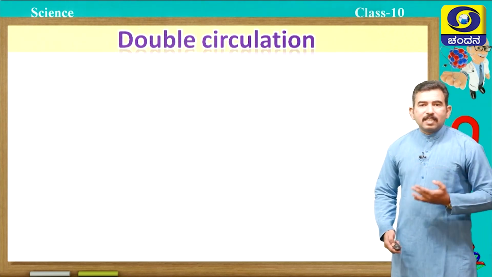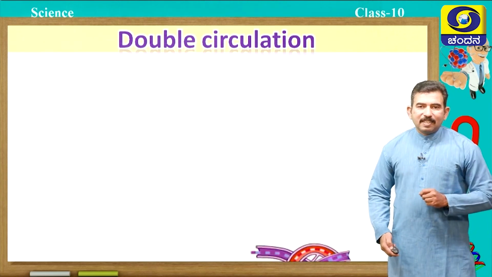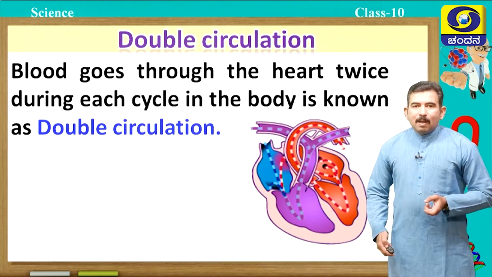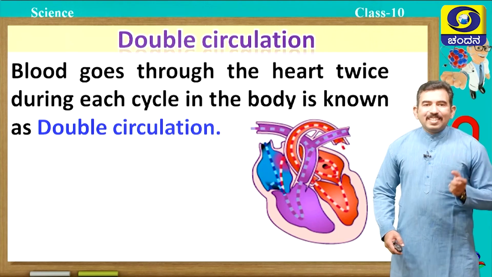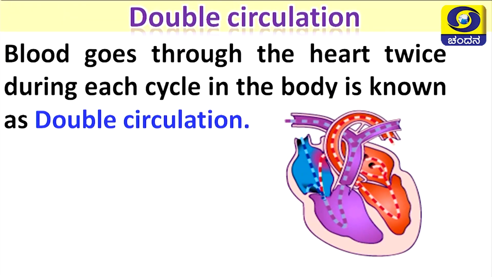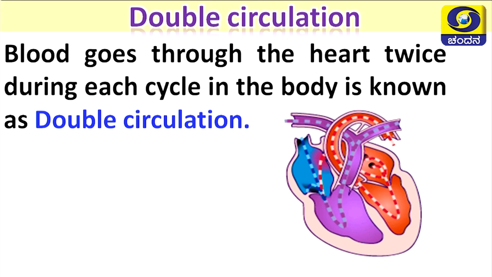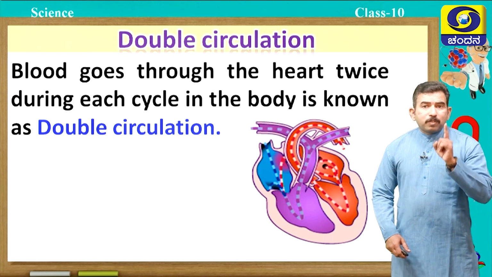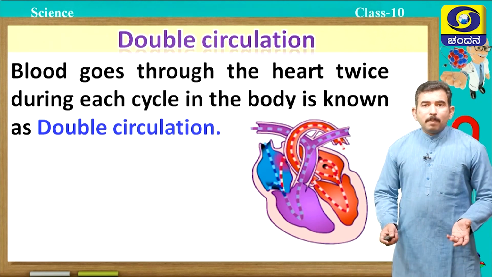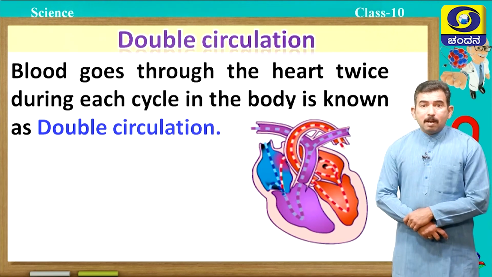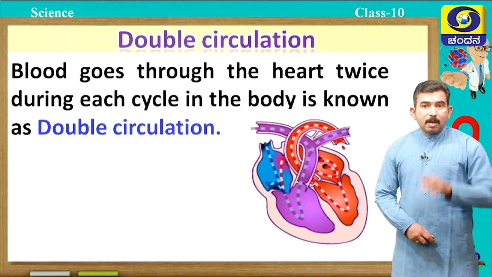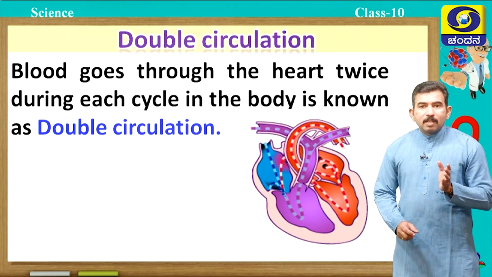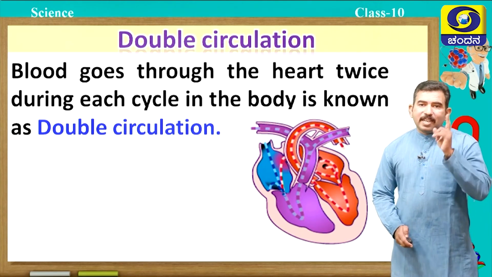Next, let us discuss double circulation. What do you mean by double circulation? Students, you are right. Blood goes through the heart twice during each cycle in the body, and it is known as double circulation. And remember, in fishes the type of circulation is single circulation because they possess only a two-chambered heart. But we human beings possess a four-chambered heart. These chambers are separated by a septum so that no mixing of blood takes place.